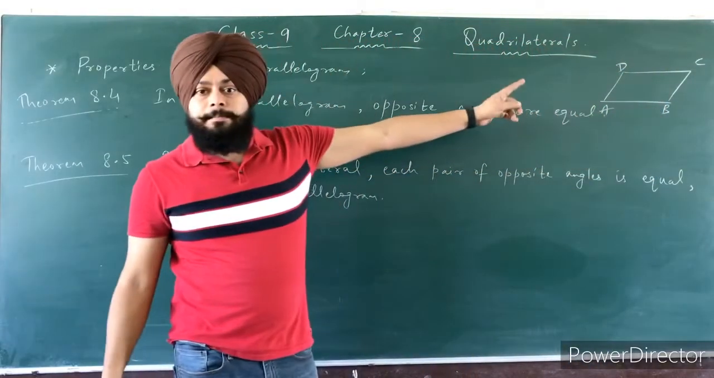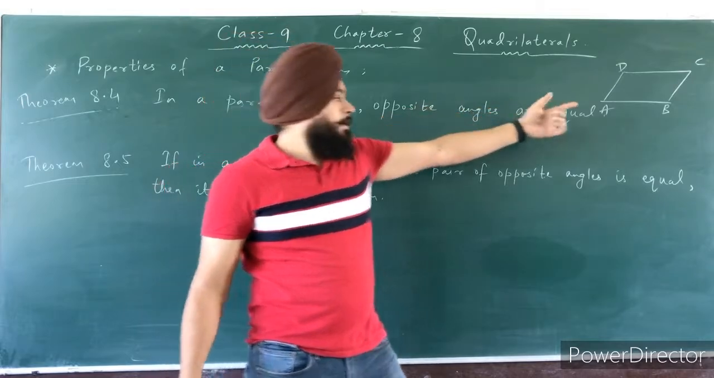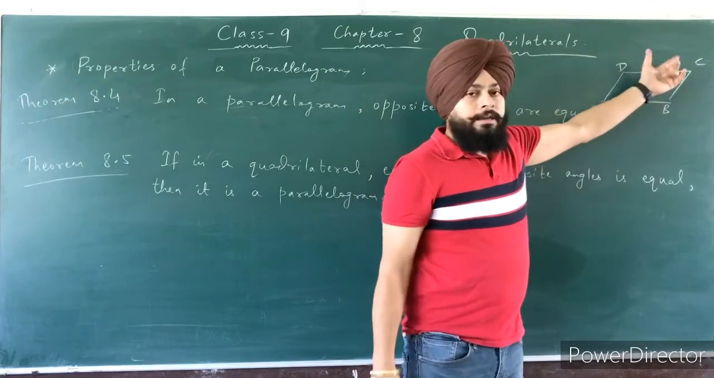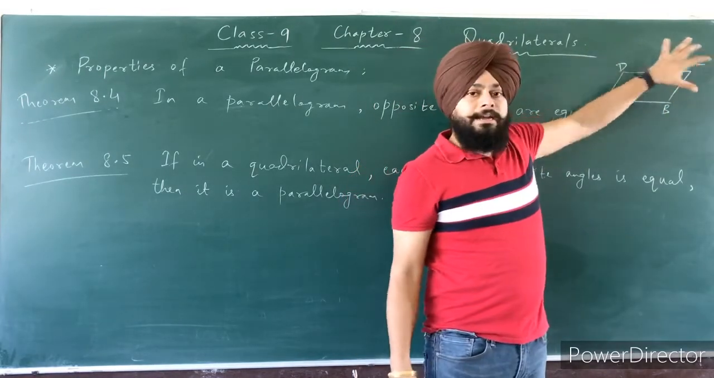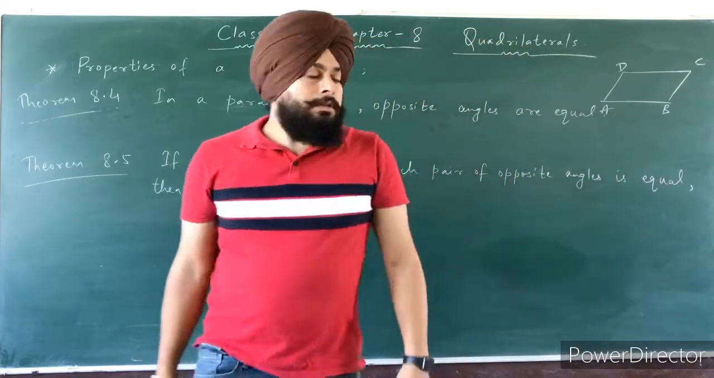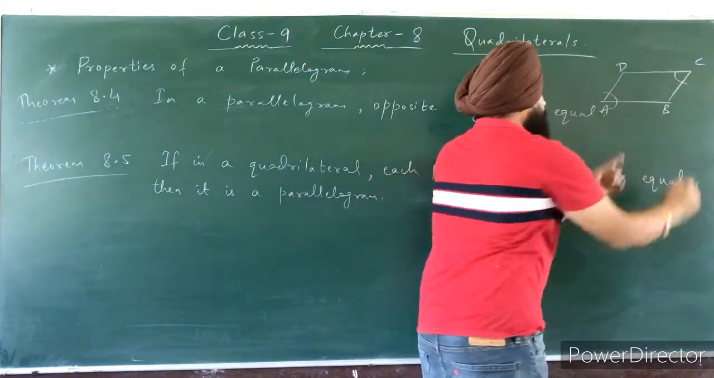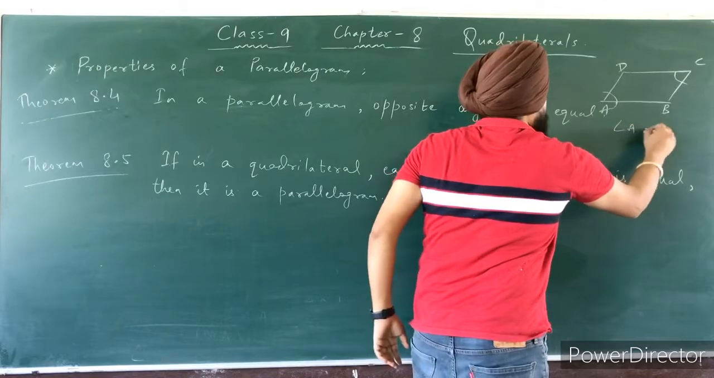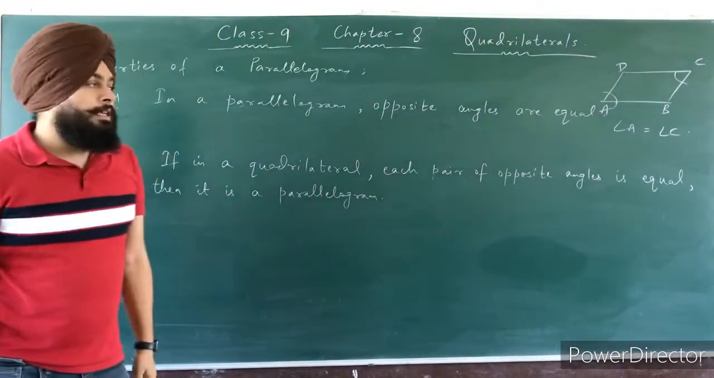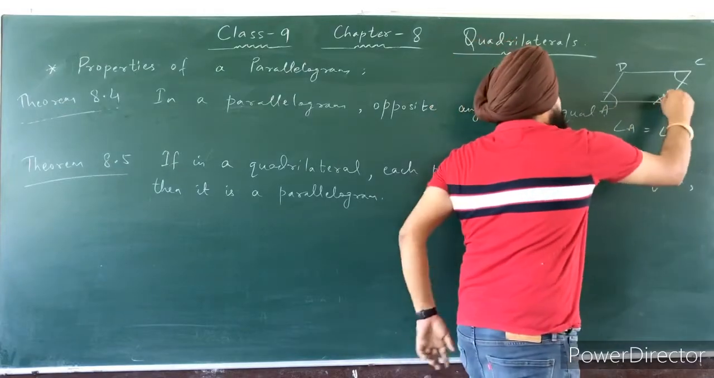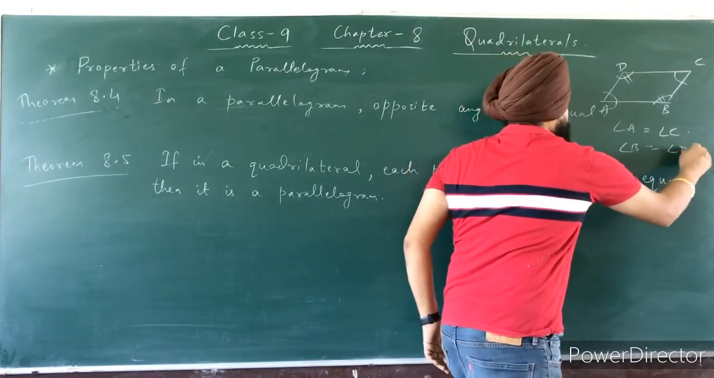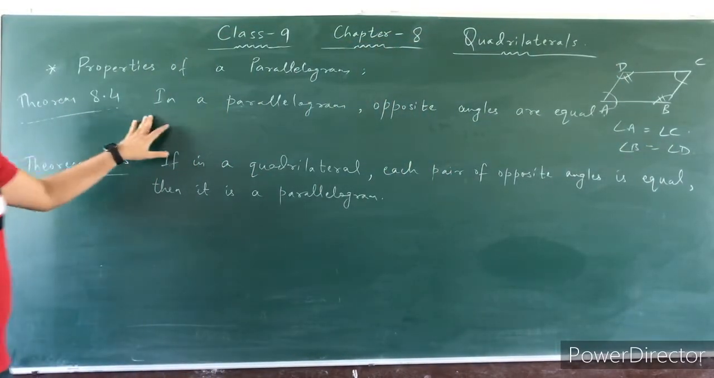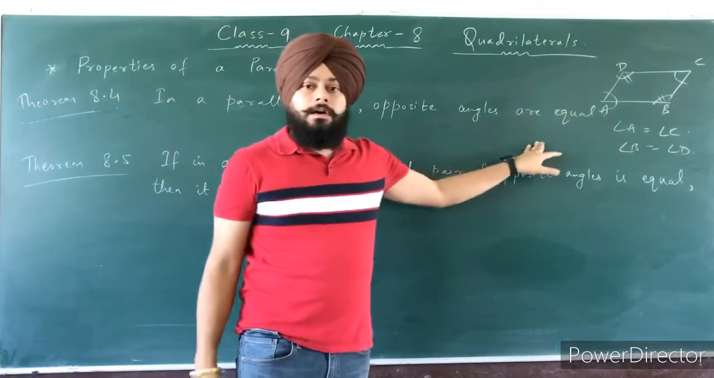this ABCD is a parallelogram in which opposite sides are equal and parallel. Side AB parallel to CD, and it is also equal, AB equal to CD, and the other way is AD parallel to BC and AD is also equal to BC. Then what? Then its opposite angles, angle A opposite to angle C, are also equal. Angle A equal to angle C. And the second one is angle B equal to angle D. So this is theorem 8.4, that in a parallelogram opposite angles are equal.